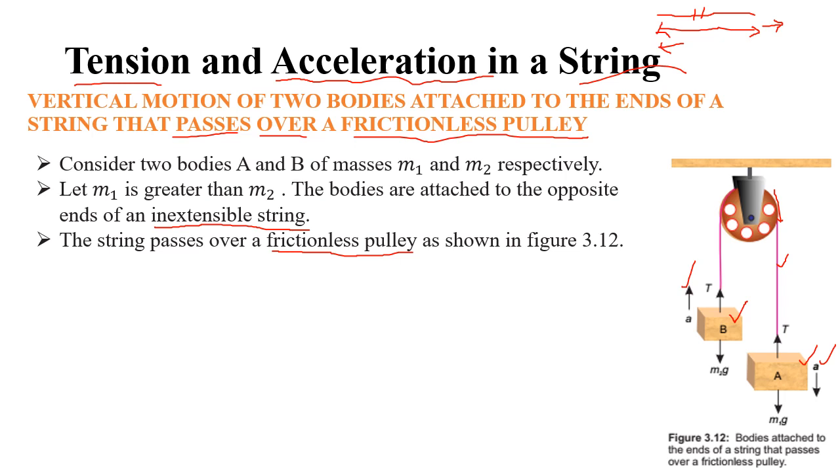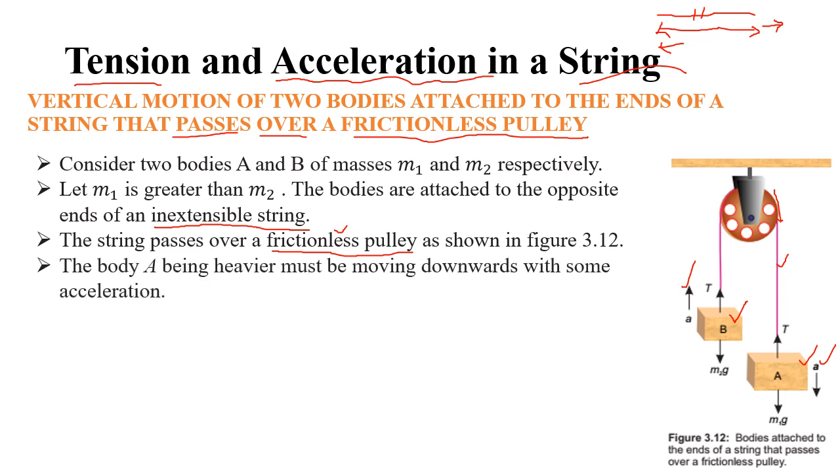Why? Because there is friction, there is resistance to the motion, right? So in real life there is no such pulley to which, if we give some turn, it will continue its rotation. So in real life there will be friction in the system, but over here we ignore that. We assume that the friction is negligible, or you can say the friction is zero. We can reduce the friction, but we cannot fully eliminate it from the system.